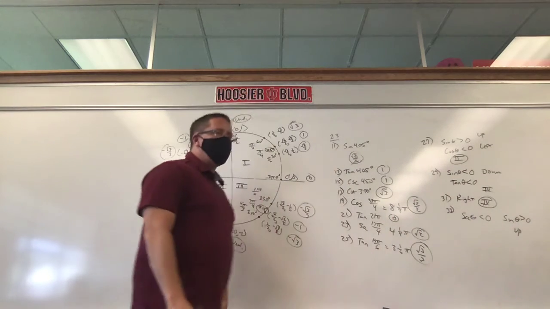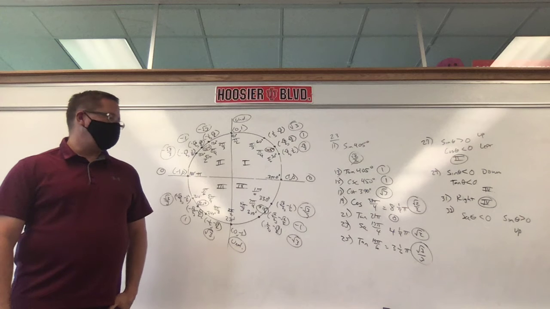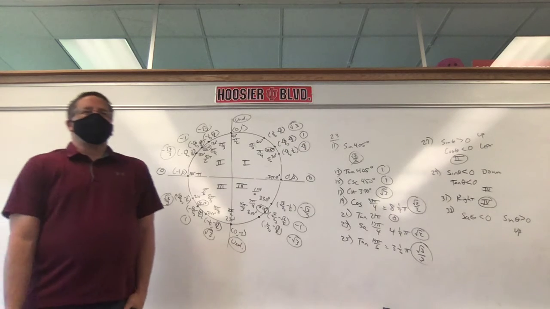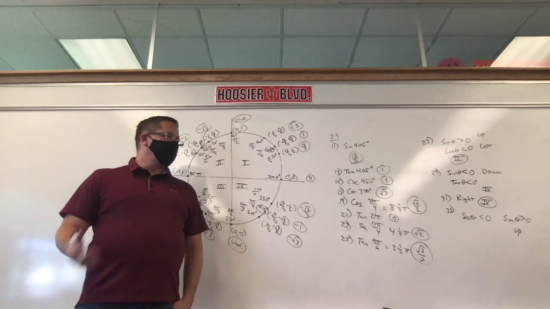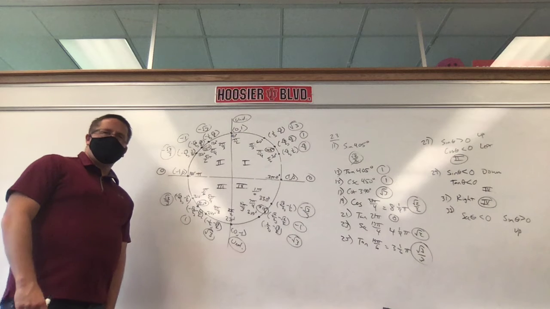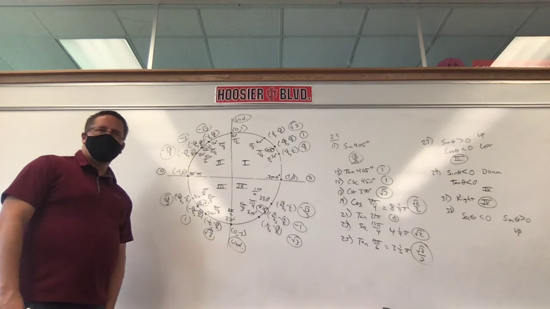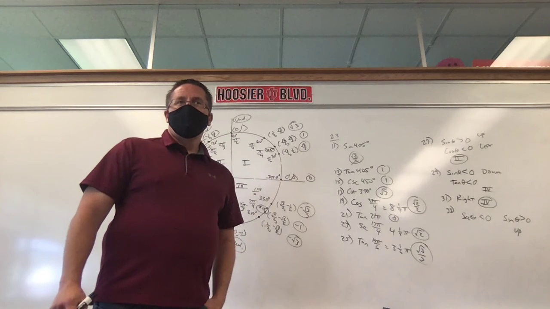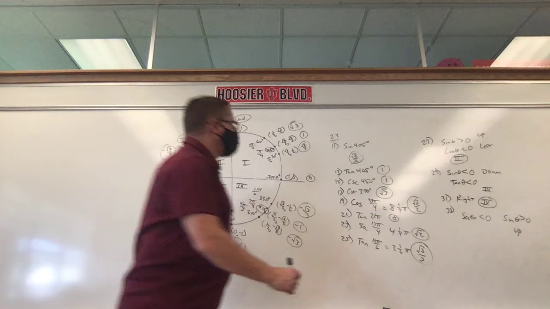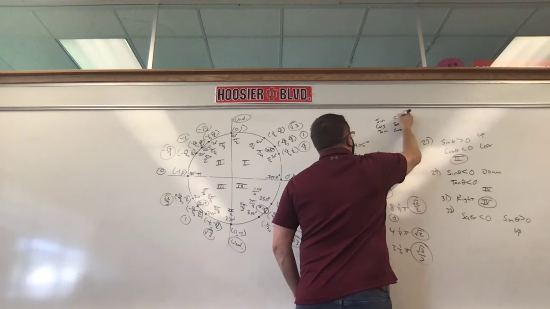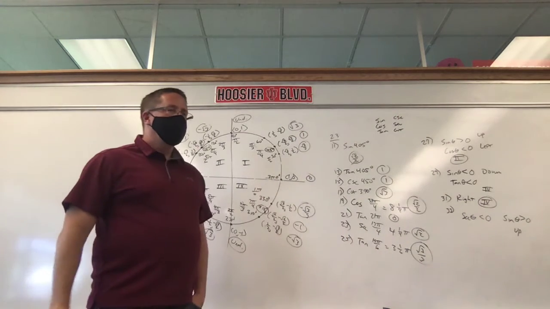Now, I'm going to give somebody a chance to answer this one, and if you can't get it, it's okay. What's another way of saying secant is less than 0? We like the sines, cosines, and tangents more than the secants, cosecants, and cotangents, just because that's what we learned first. Is there another way we could say secant is less than 0? The reciprocal of sine? Careful. Sine, cosine, tangent, cotangent, secant, cosecant. Reciprocal of cosine.